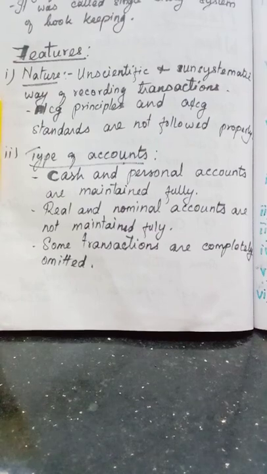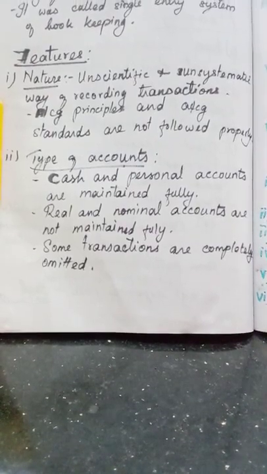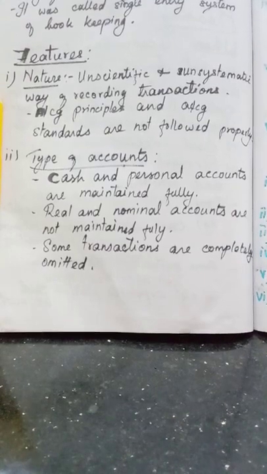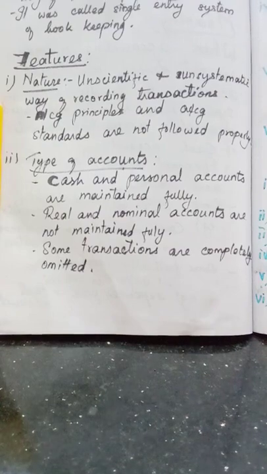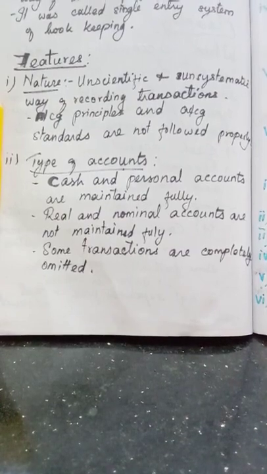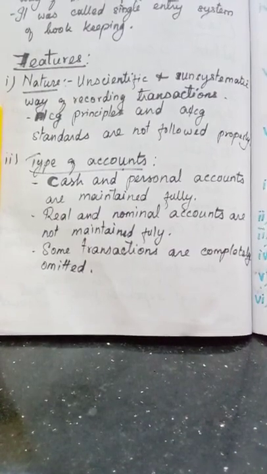It is an unscientific and unsystematic way of recording transactions, because as I told you already, when we prepare the accounts in the double entry system, we follow the dual aspect.